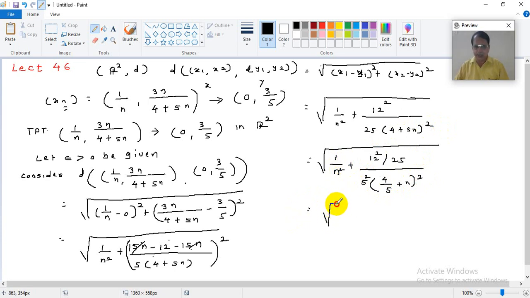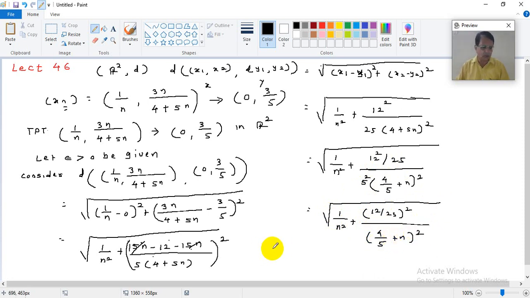So this is equal to root of 1 upon n squared plus 12 squared upon 25 into this 25. So I can write this as (12 upon 25) squared divided by (4 by 5 plus n) squared. This is what I will get.